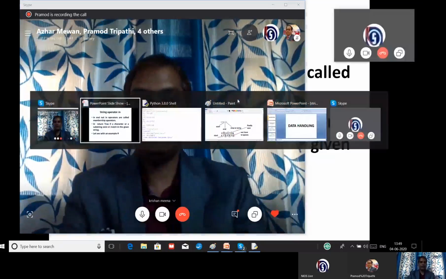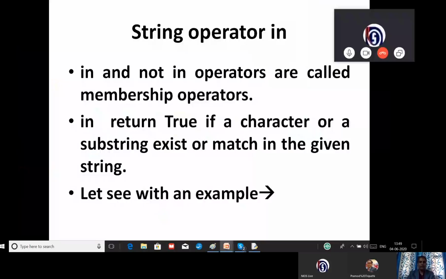It returns true if the character or substring exists in the given string, and if it does not exist, it will return false. Many times it is applicable in day-to-day programming. So let us have an example.